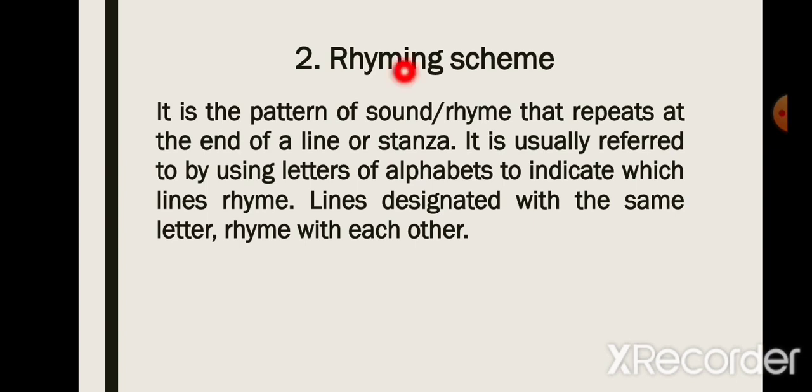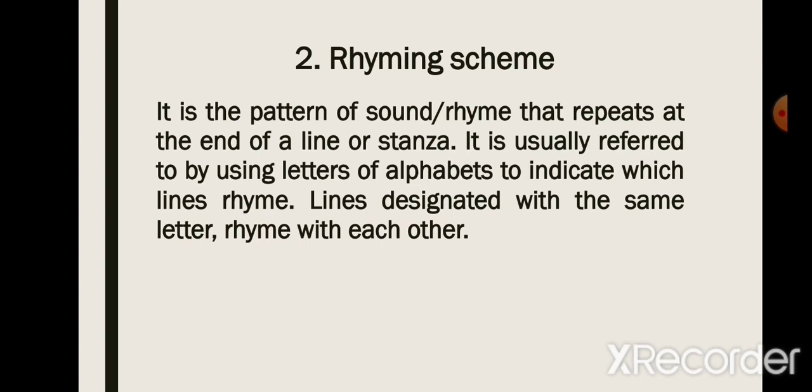Now let's look at the second device, rhyming scheme. Rhyming scheme is the pattern of sound or rhyme that repeats at the end of a line or stanza. It is usually referred to by using letters of the alphabet to indicate which lines rhyme. Lines designated with the same letter rhyme with each other.